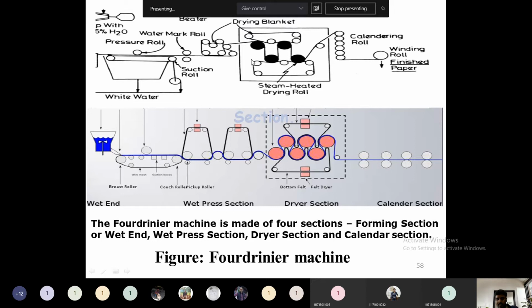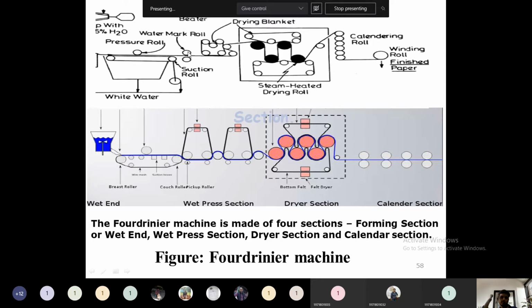Before passing through the felting section, we can add a watermark, because the entire paper is still in a wet condition, a very wet condition. When we add a watermark here, or a bond paper mark, as you can observe written on bond paper, marks can be added here using the watermark roll. Some more rolls will be there, and some dies will be attached.